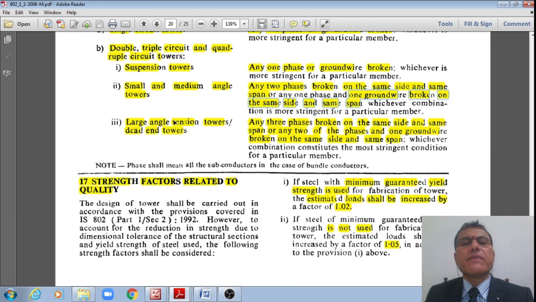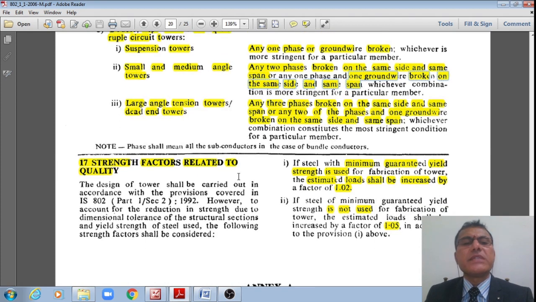And for large angle towers, tension towers and dead end towers, any three phases or three power conductors broken on the same side and same span, or any two power conductors or phases and one ground wire broken on the same side. Out of these two, whichever is stringent, that should be considered.